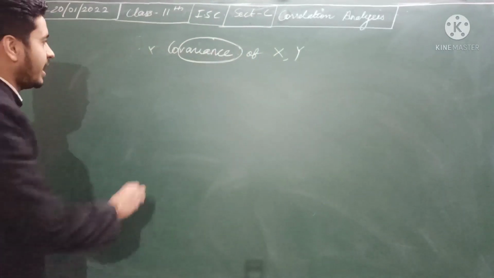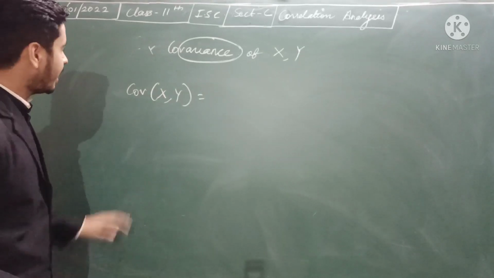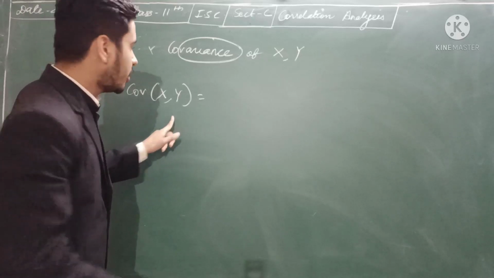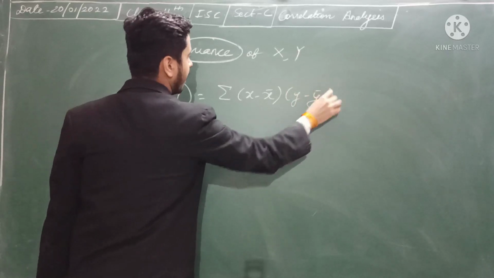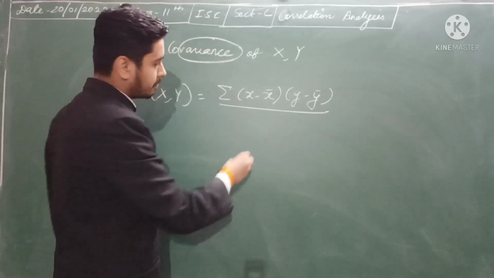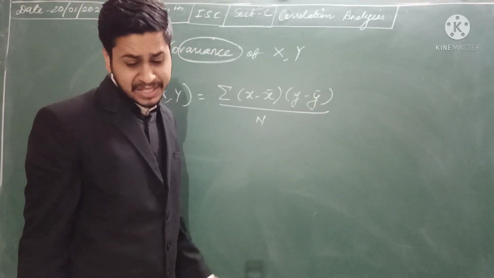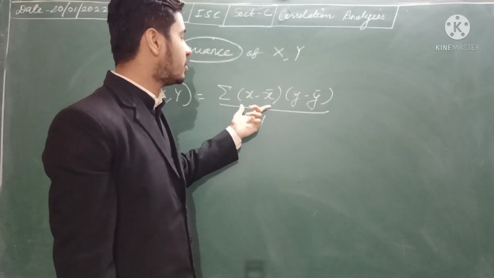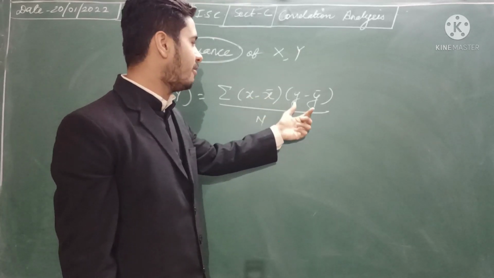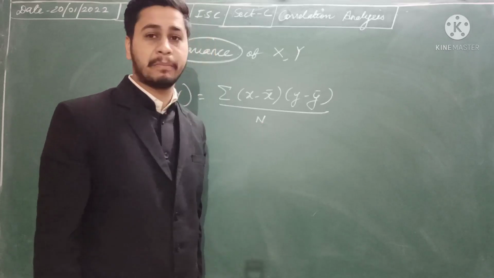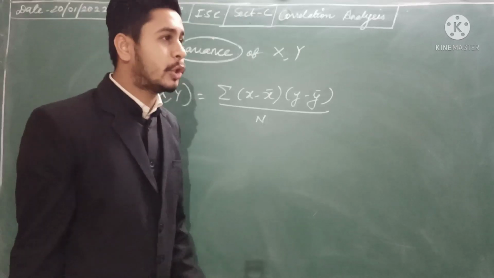The covariance of x and y, we denote it like this, and we say covariance between x and y. Its formula is summation of (x minus x bar)(y minus y bar), whole upon the number of observations, where x minus x bar and y minus y bar are the deviation or the variation, or we can say the difference between the mean and each value. So summation of (x minus x bar)(y minus y bar), whole upon n, where n is the number of observations. So this is the formula.